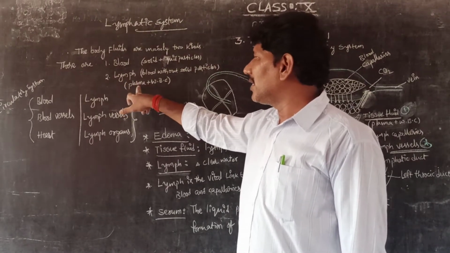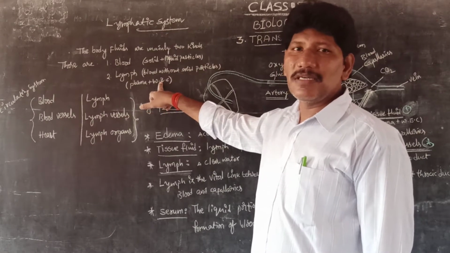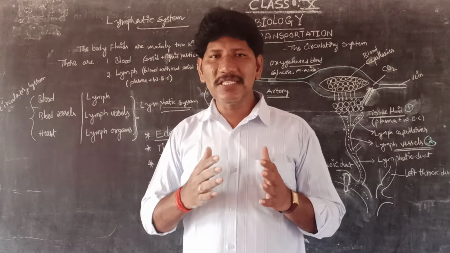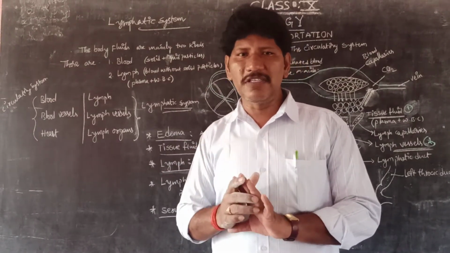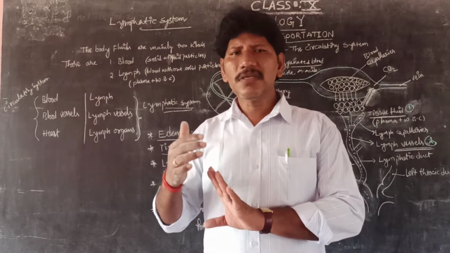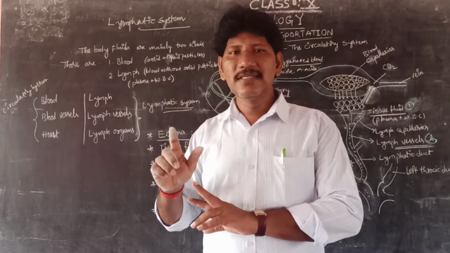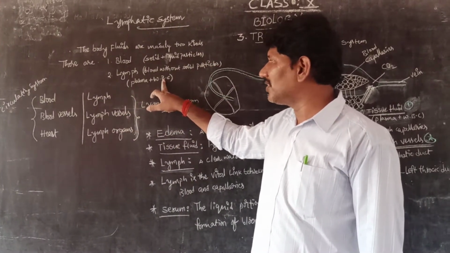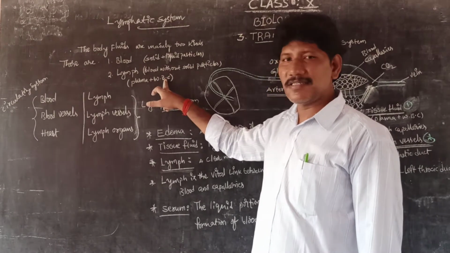Lymph is the liquid portion like plasma and WBC. We know that white blood cells are of two kinds. One is granulocytes, which have granules, like acidophils, basophils, and neutrophils. The second one is agranulocytes, like lymphocytes and monocytes. This kind of WBC is called lymphocytes, or lymphatic cells.